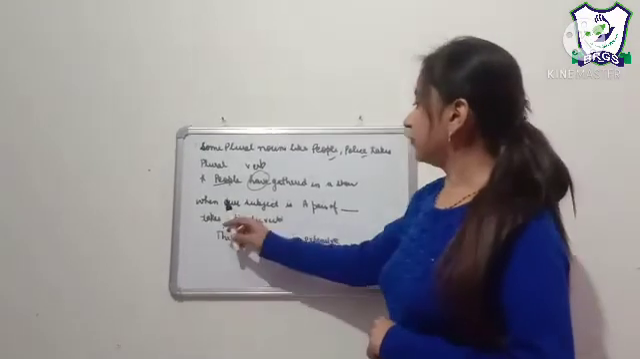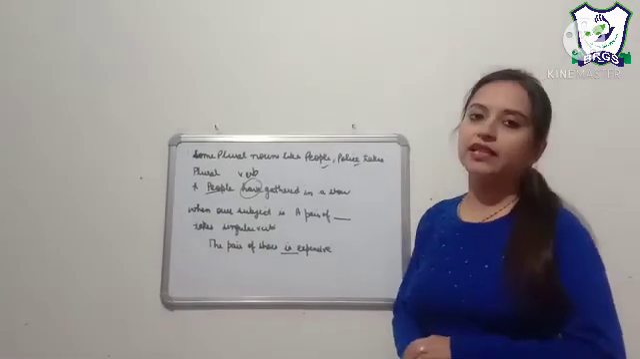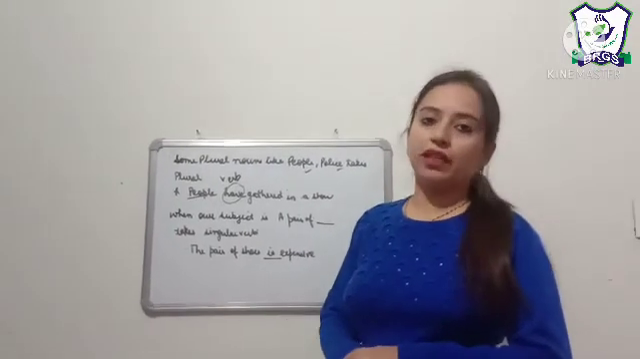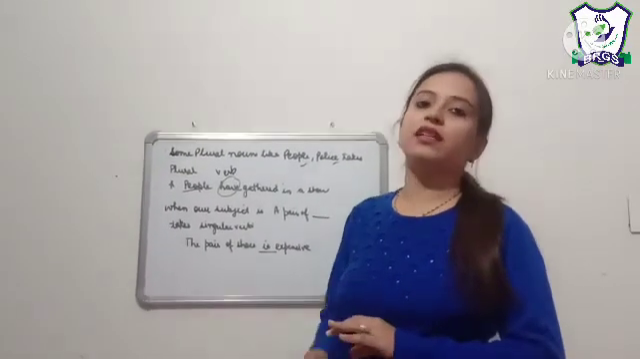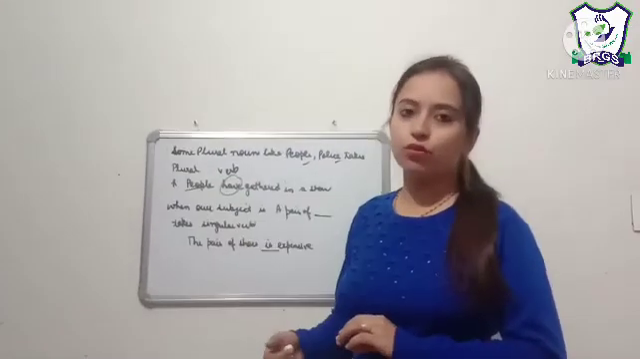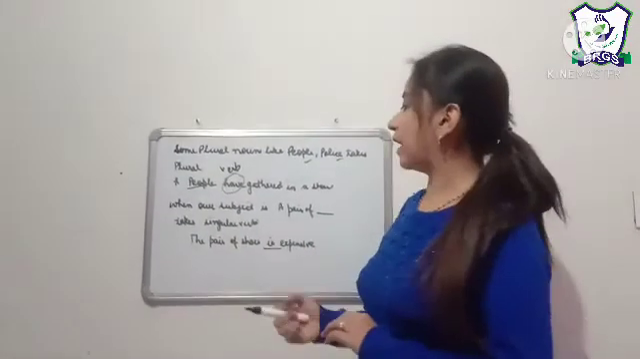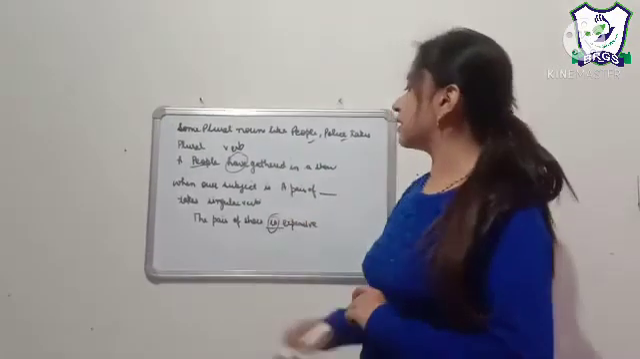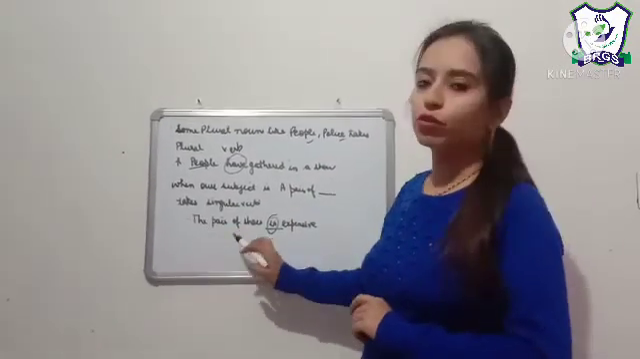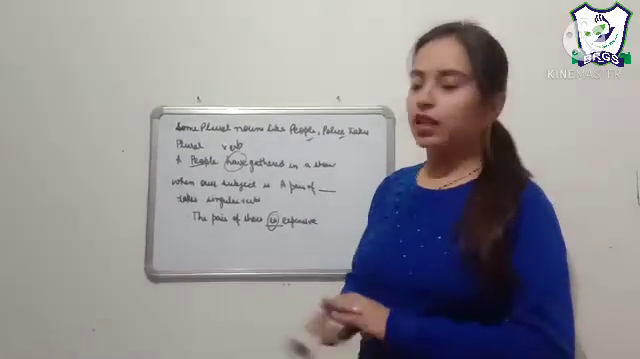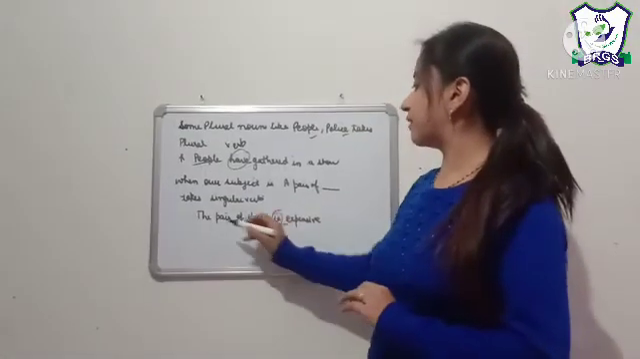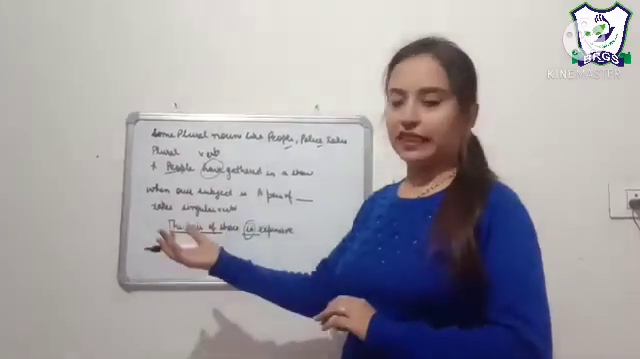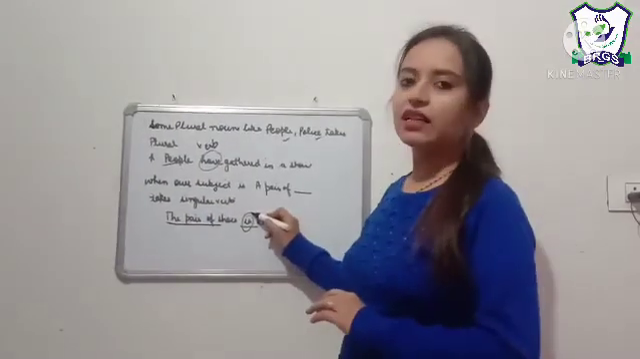And when our subject is a pair of spectacles, a pair of jeans, a pair of shoes, a pair of watches, whatsoever, it will carry the singular verb. For example, a pair of shoes is expensive. Our subject is a pair of whatsoever it can be, but it will carry the singular verb.